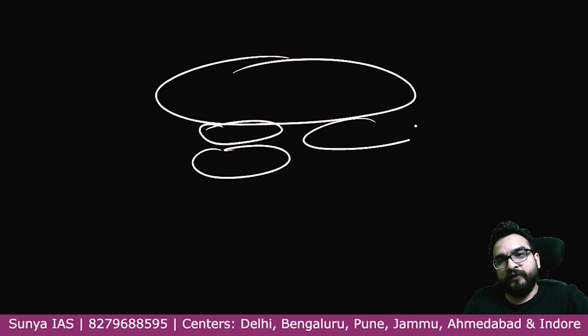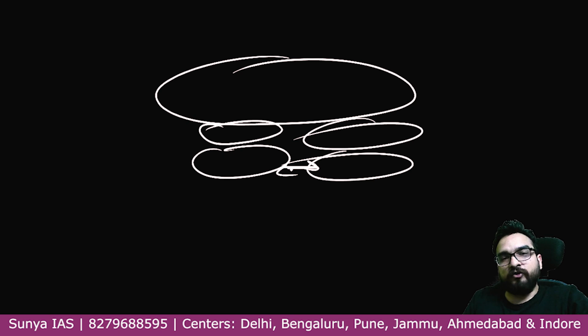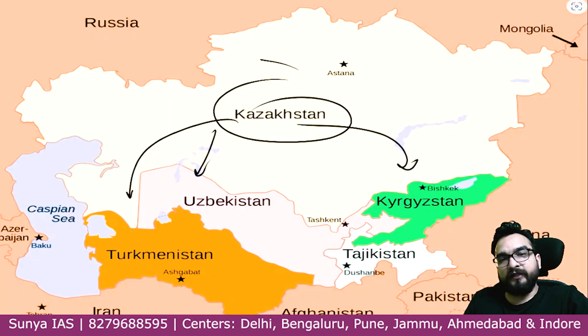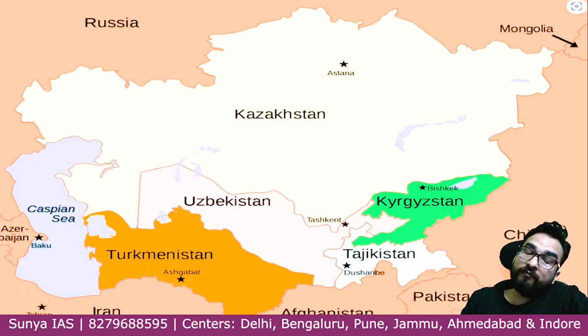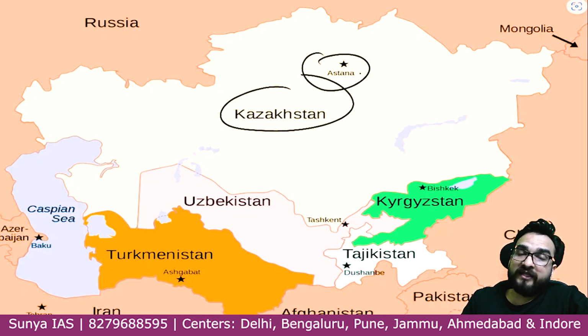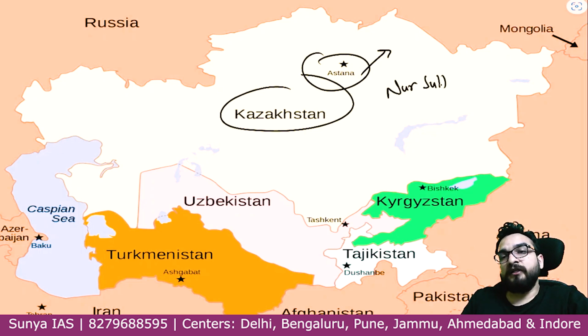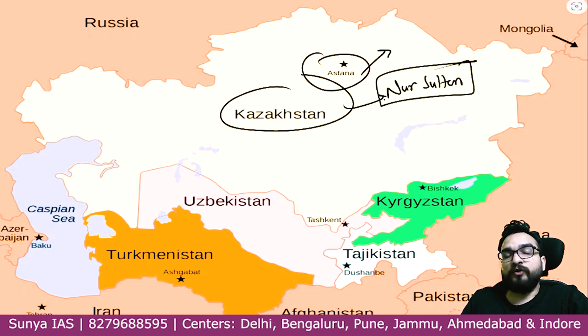4 countries you have to make now. Now exactly you know that these 2 countries are not touching each other. So you will make it. Let us draw in the practice map guys. Capitals are also very important from here. Kazakhstan, Astana, but Astana was the old capital. Now new capital is Nur Sultan. Check the spelling of Nur Sultan, new capital guys.